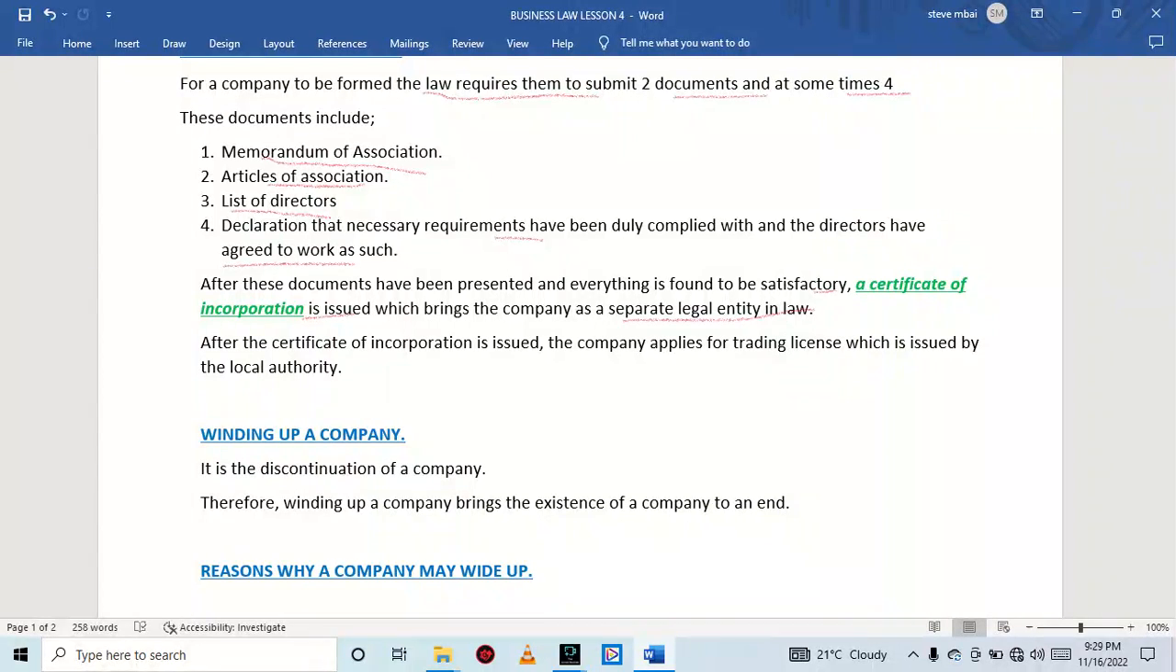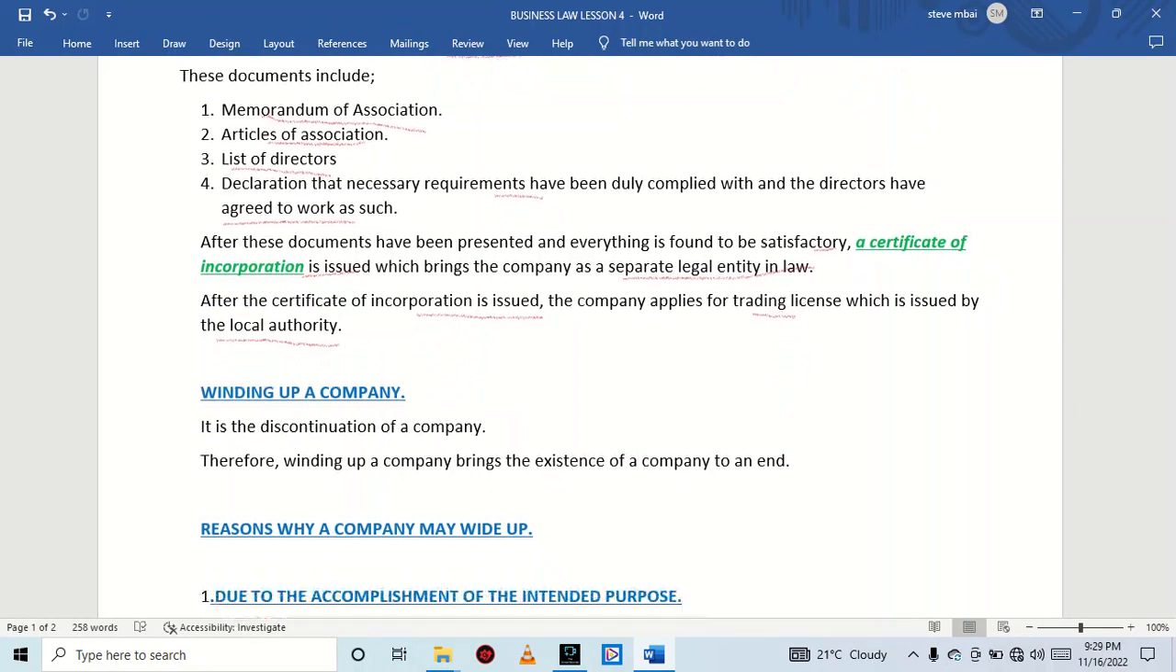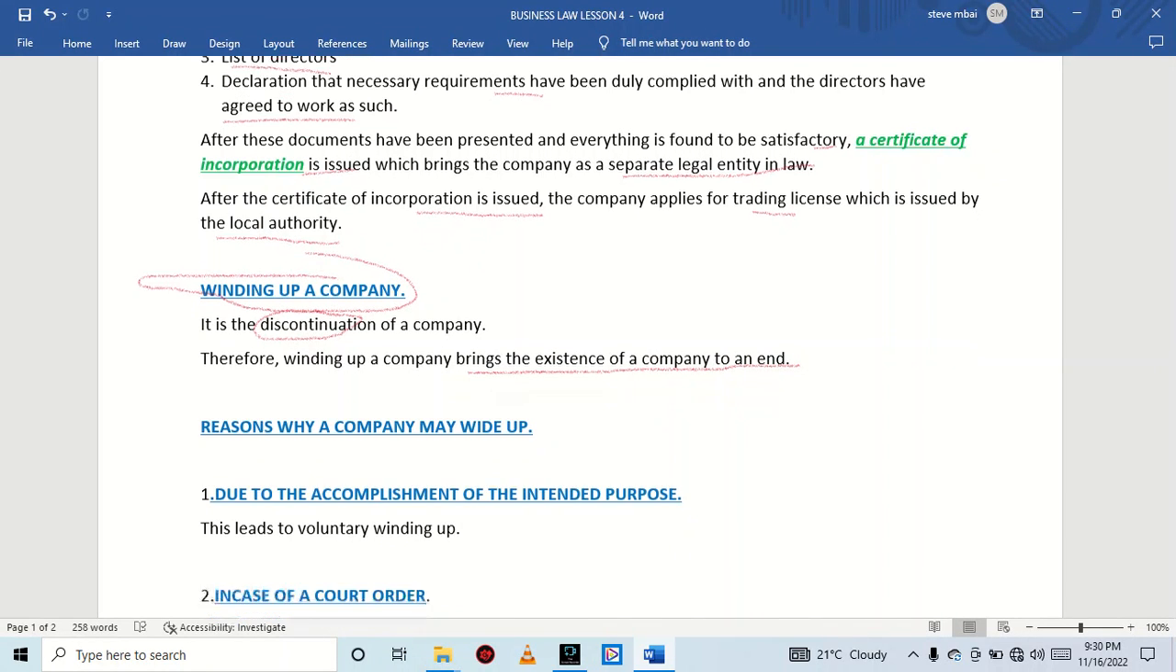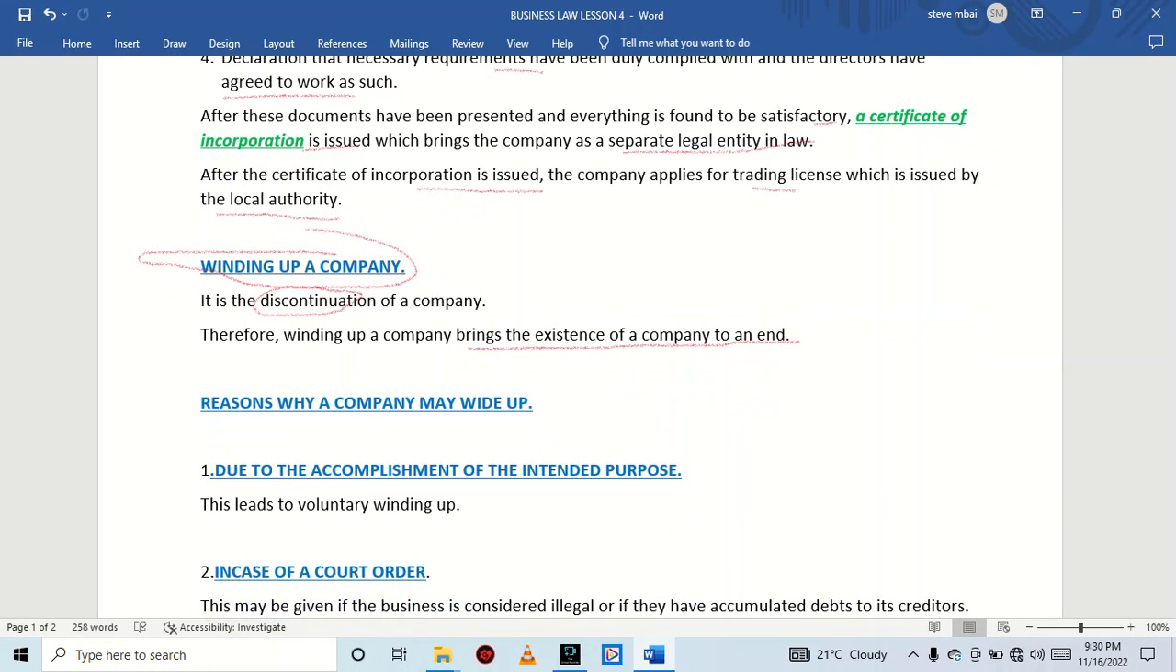After the certificate of incorporation is issued, the company can now apply for the trading license, which is issued by the local authority. We'll also talk about the winding up of a company. The meaning of winding up a company is the discontinuation of a company. Therefore, winding up of a company brings the existence of the company to an end, meaning that its operation comes to an end. So what are some of the reasons which can cause a company to be wound up or to be brought into discontinuation?